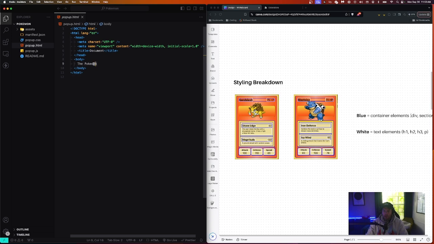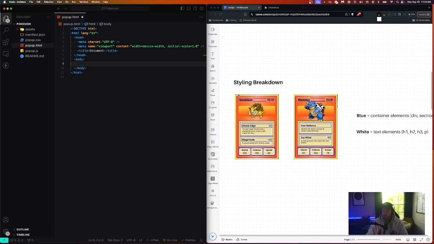So with that, I'm going to start by erasing the Pokedex, and our body tags are going to represent basically everything that we see. If we notice, I erased the Pokedex and that is gone, but you can see our body is tiny right now, and we have to add all of these different elements. Now, what you're going to notice today is we're just doing the HTML, so the styling is not going to be there, and we're just going to use some placeholders for some of the content because we're going to change that dynamically using JavaScript in the last video. But for now, we can just use things like Pokemon name, hit power, and make up some content here.